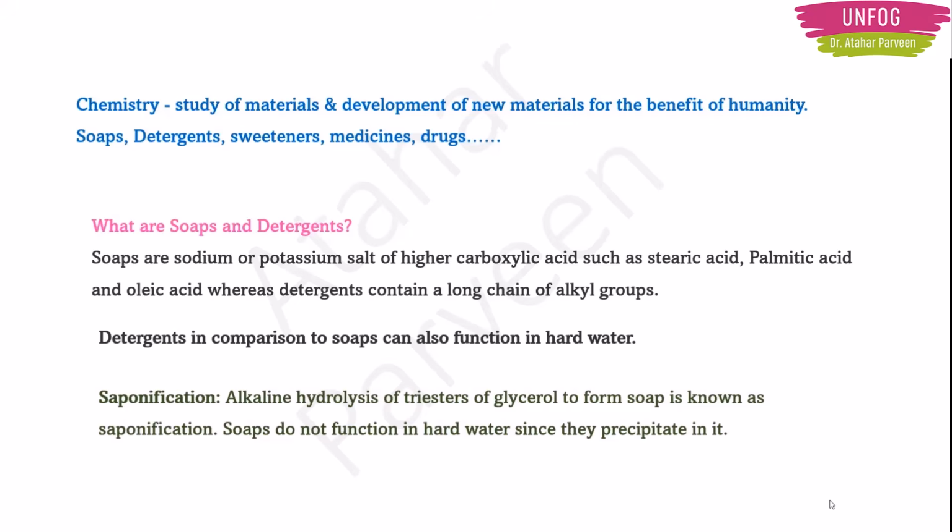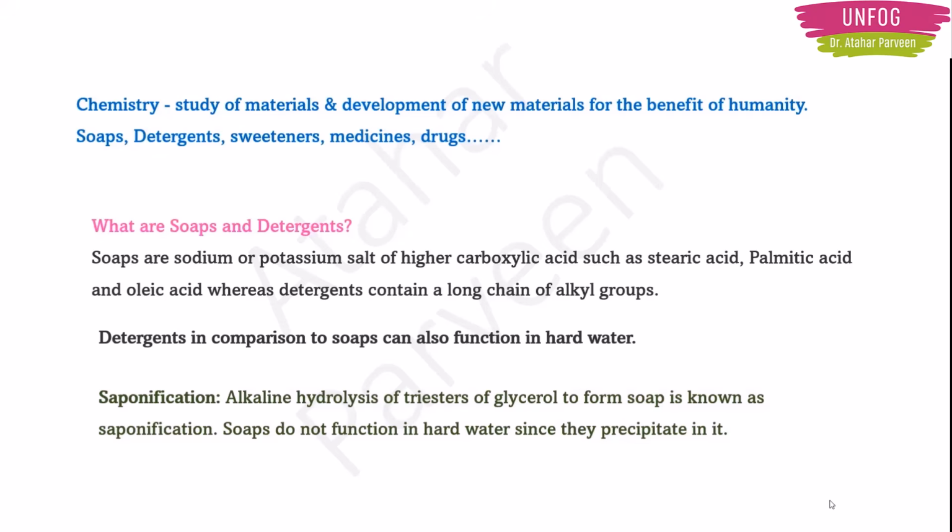Now, how are soaps made? There is one process named saponification. What is it? Saponification is the alkaline hydrolysis of triesters of glycerol to form soap.